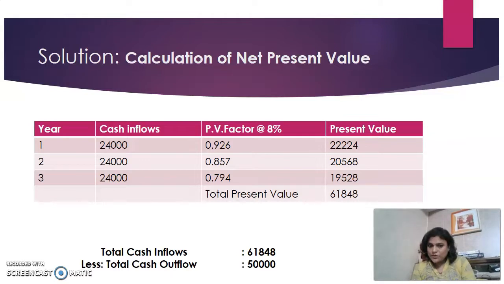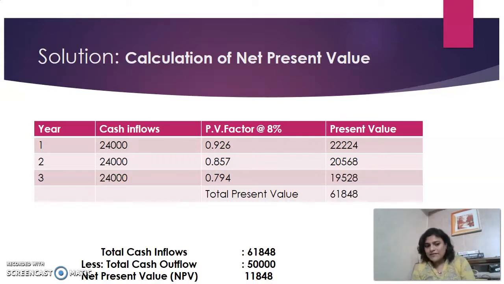The total cost of the project, or the total cash outflow, is 50,000. Therefore the net present value here we can find is 11,848.